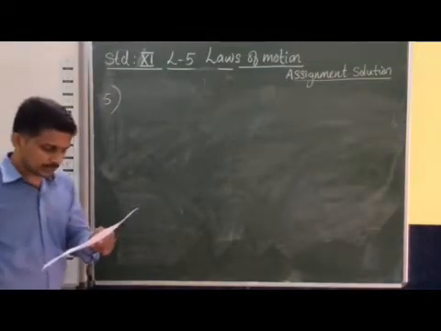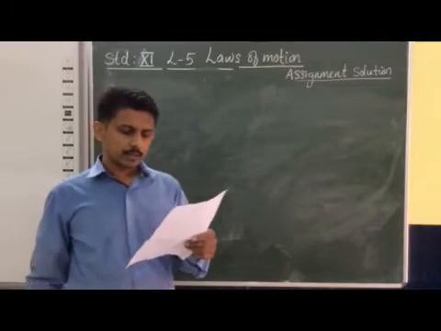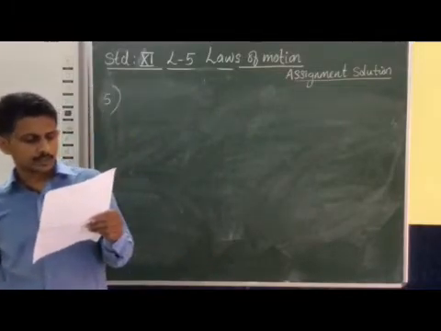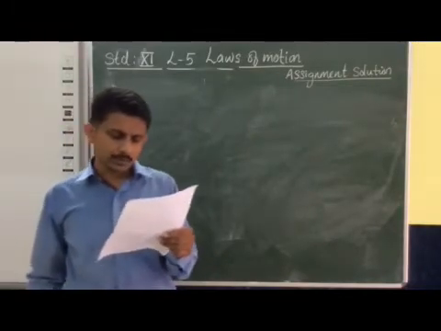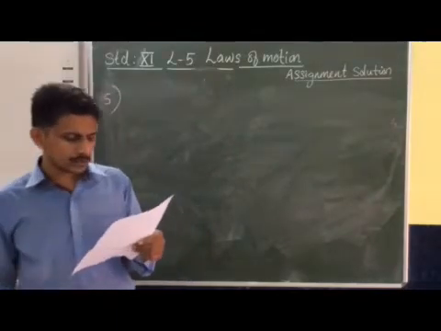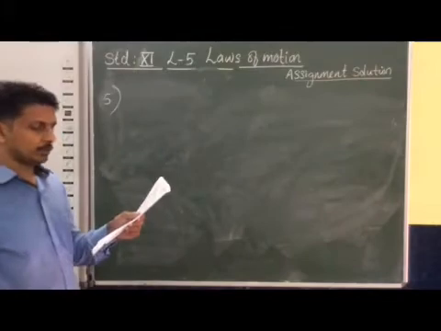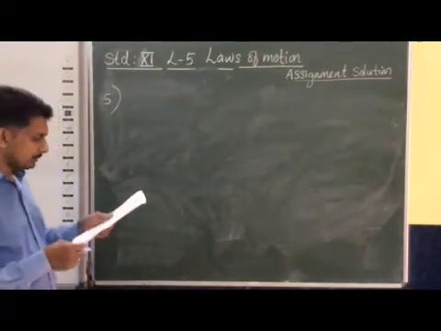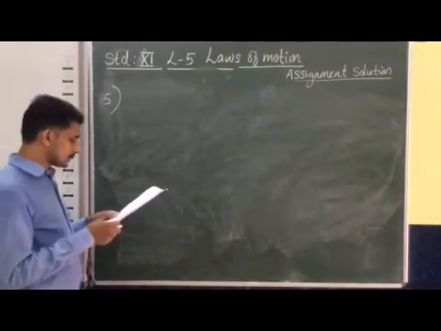A batsman deflected a ball by an angle of 45 degree without changing its initial speed, which is equal to 54 km per hour. What is the impulse imparted to the ball? The mass of the ball is 0.15 kg. So we have to find the impulse imparted.